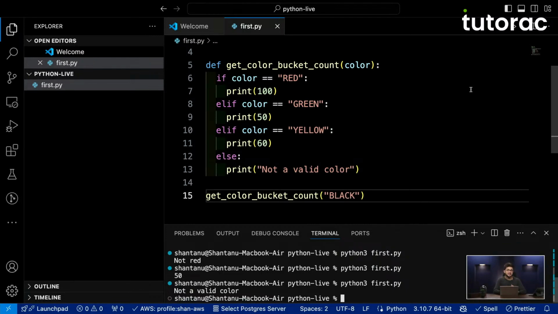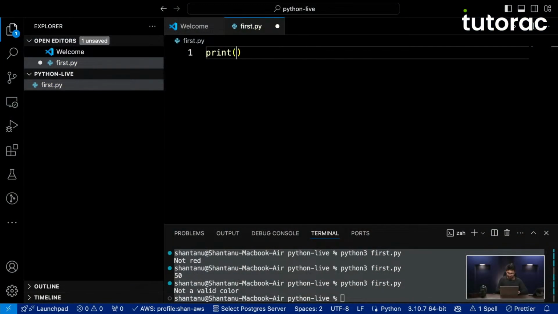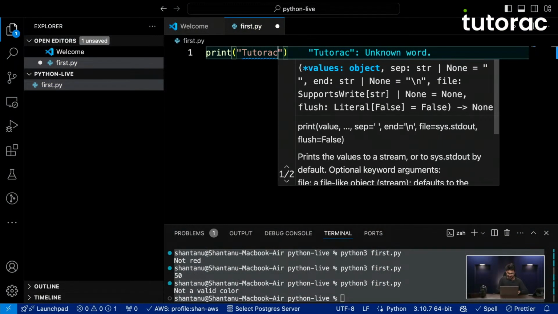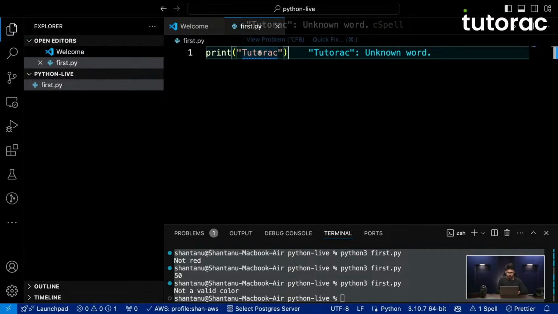Okay, let us try to understand how these loops would work. The for loop is basically one of those loops in which we know how many times we want to run it. The while loop is usually the loop in which sometimes we don't know how many times we want to run it. Let's say you want to print a value, let's say somebody's name. For example, let's say I want to print tutorac, but I want to print it 5 times.